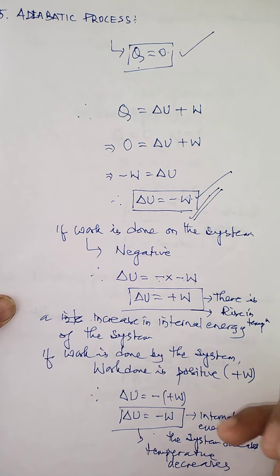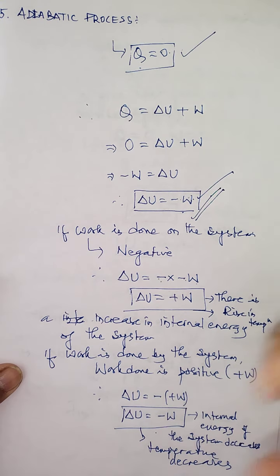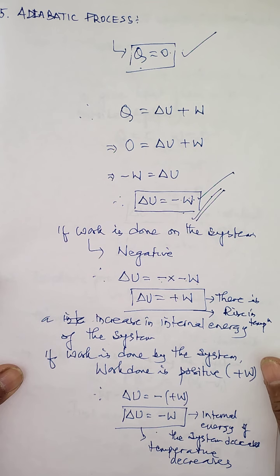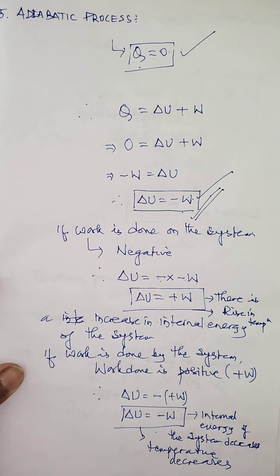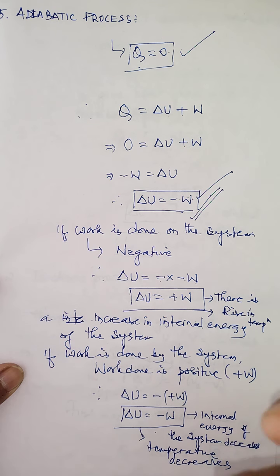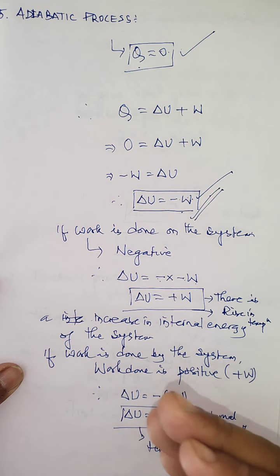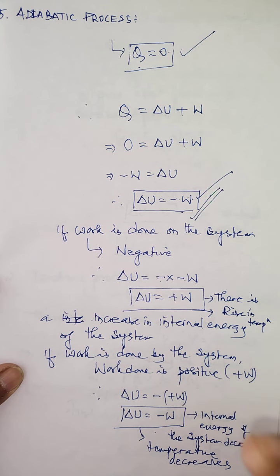Now if we shake vigorously a thermos containing hot tea. Suppose you take a thermos flask containing hot tea, and if you just shake it vigorously, then what happens? There is work done on the tea, against the force which exists between the layers of the tea. And this causes the increase in what energy? Internal energy of the tea. So when the internal energy of the tea increases without any heat exchange between the tea and the thermos flask, then the temperature of the tea rises.